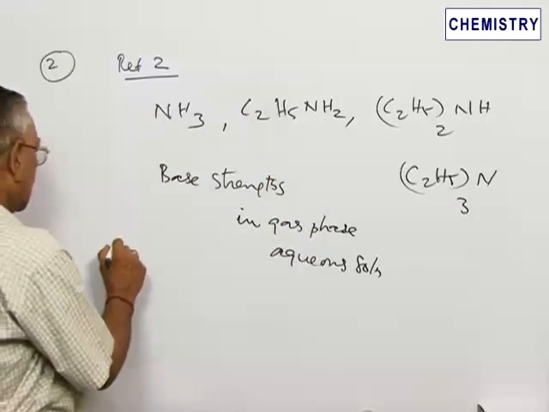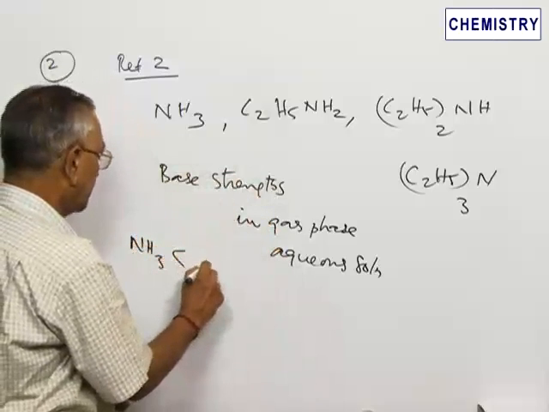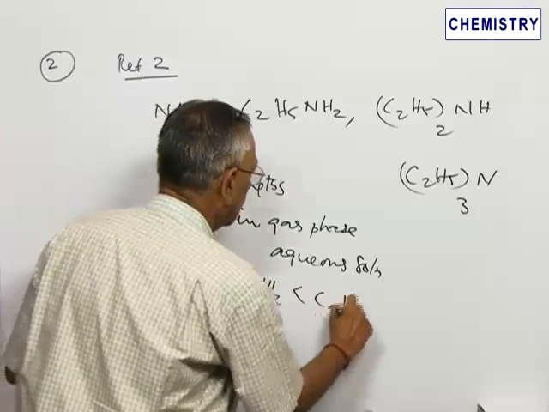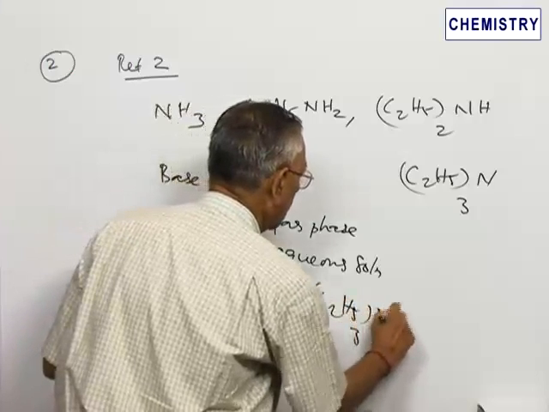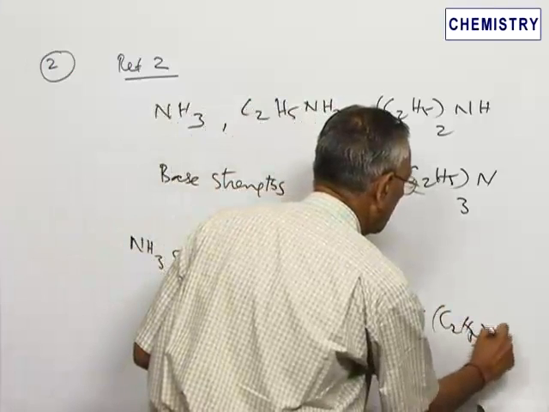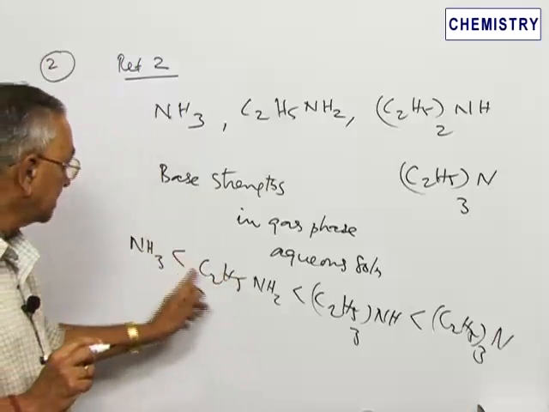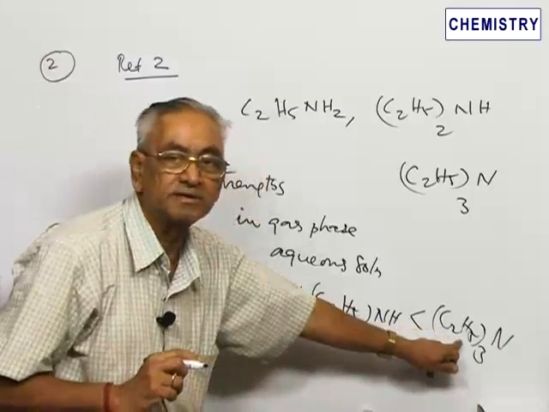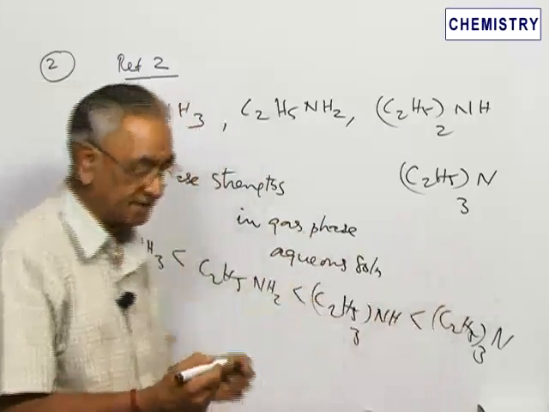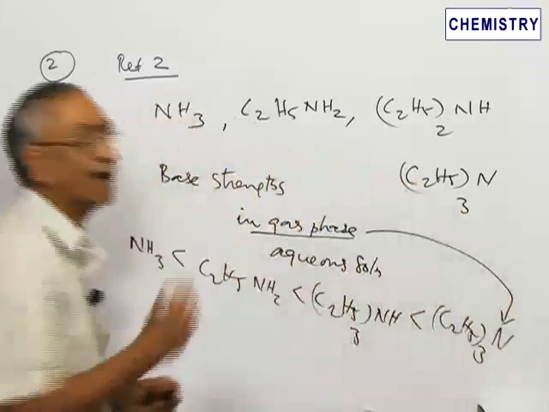Ammonia is the weakest base. As far as the gas phase is concerned, ammonia is the weakest base. Then comes a primary amine, C2H5NH2. Then comes a secondary amine, which is twice this. And the strongest one will be the tertiary amine. So this will be the order. Ammonia is the weakest, primary amine is slightly stronger than this, and strongest of all these is the tertiary amine. So it goes in the same order: ammonia, primary, secondary, and then tertiary amine, that is the order in the gas phase. This is true in terms of the gas phase.